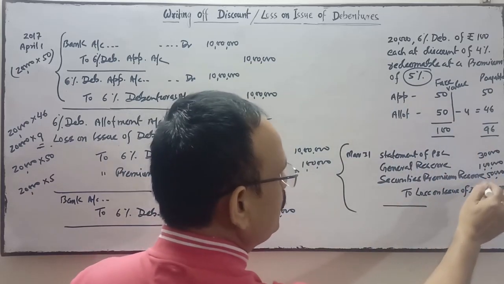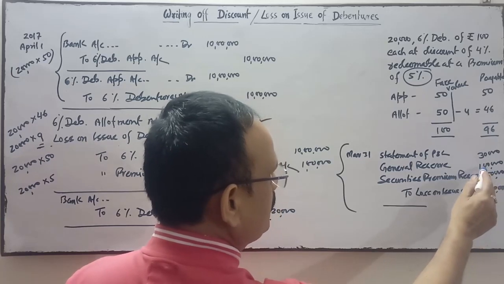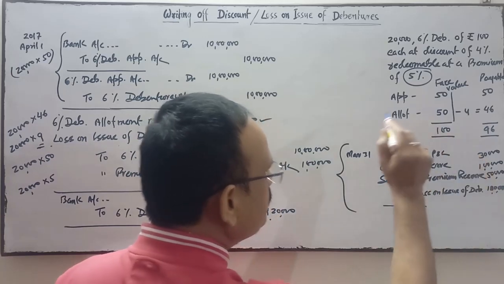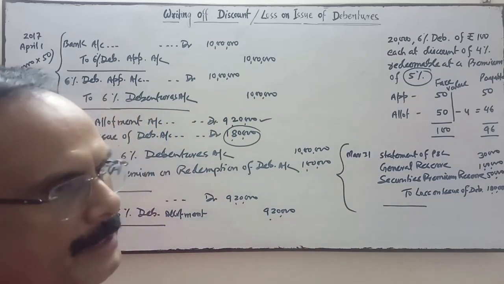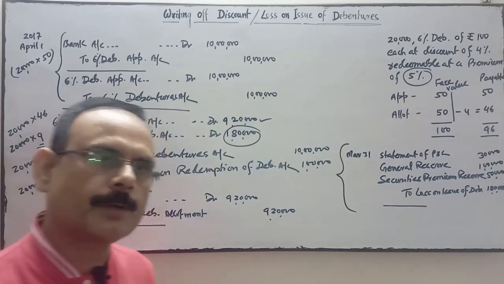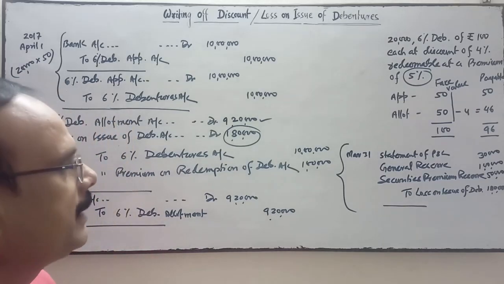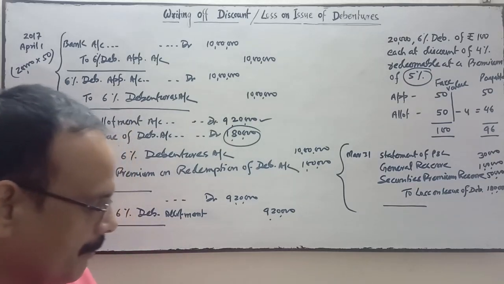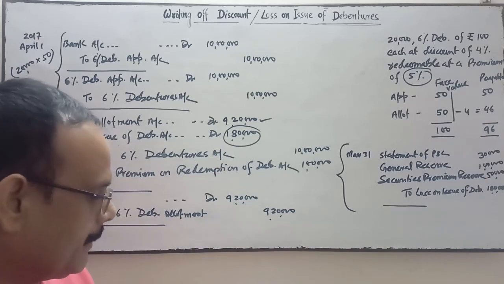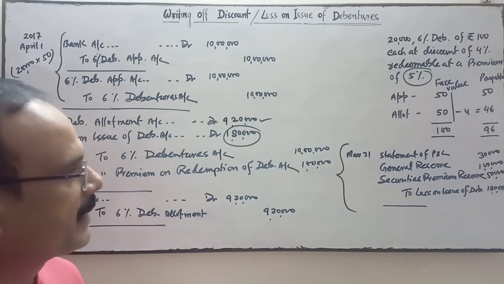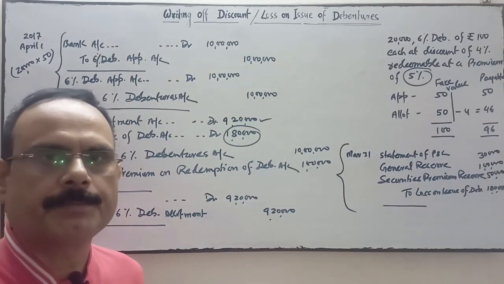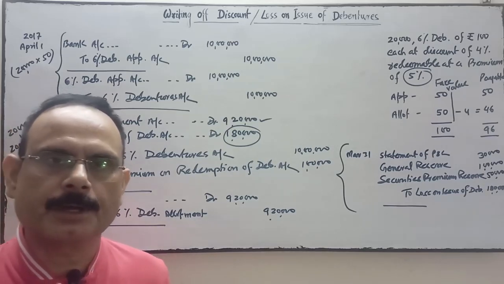So 1,80,000 will be adjusted first from securities premium, then from general reserve, and lastly from the statement of PL. However, the profit is 75,000 and out of 75,000, 30,000 is adjusted. So the remaining profit, 75,000 minus 30,000, is 45,000, which will be reflected in the statement of PL.